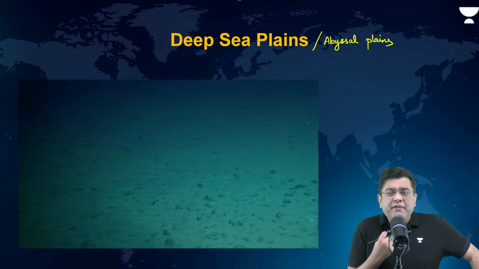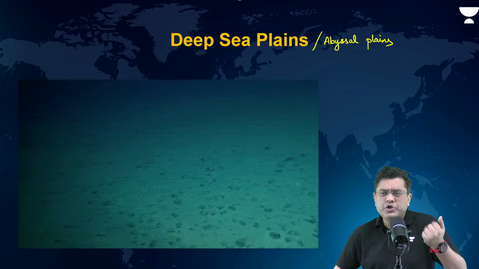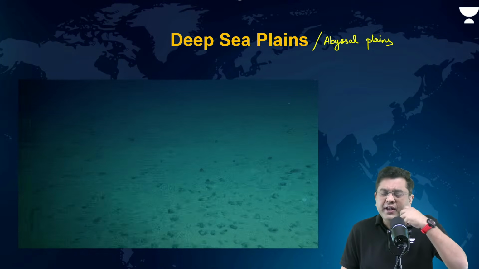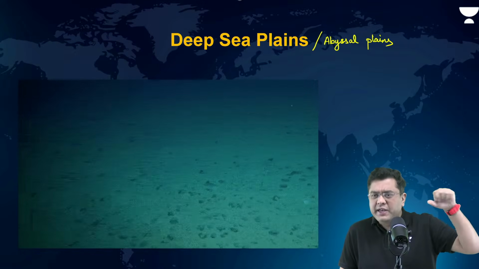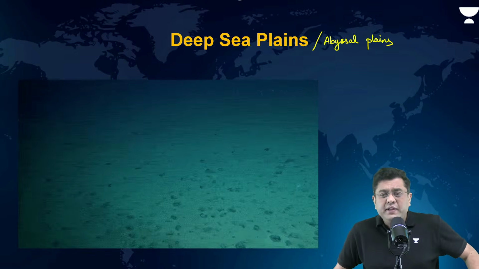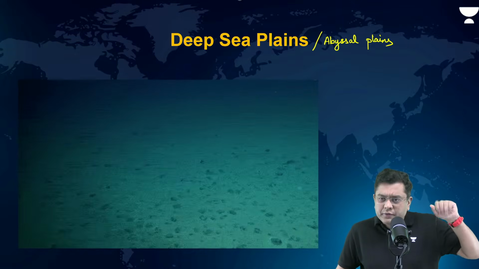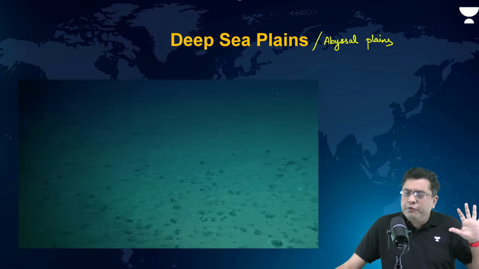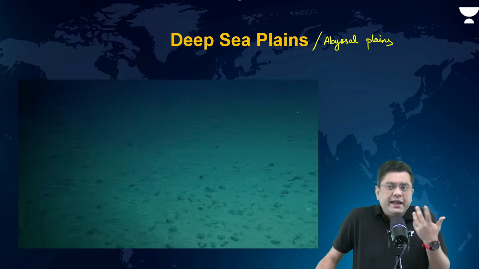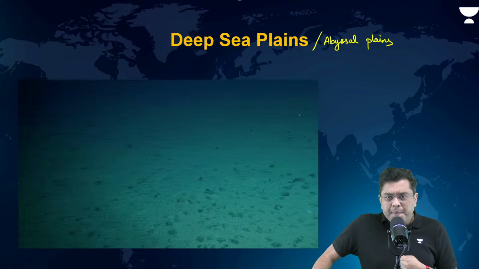Now, what do you have at these deep sea plains? Light has never reached, in many of the oceans, I'm not talking about regions like some of the shallow lakes and the Caspian Sea, etc. I'm talking about the oceans of the world, five oceans of the world, right? Here, the depth on an average is 4 to 5 kilometers. It can be more as well. So, what do you have at the ocean bottom?